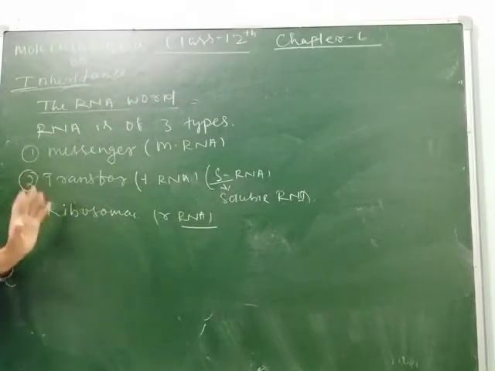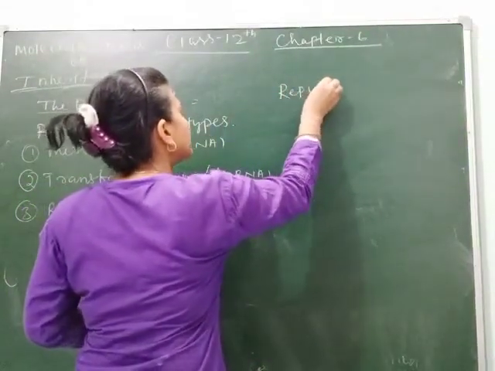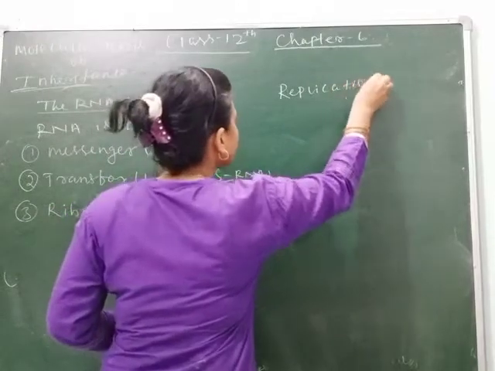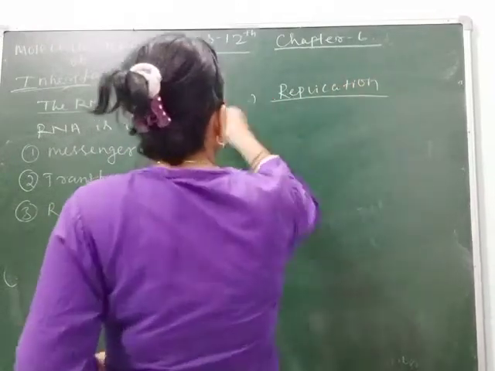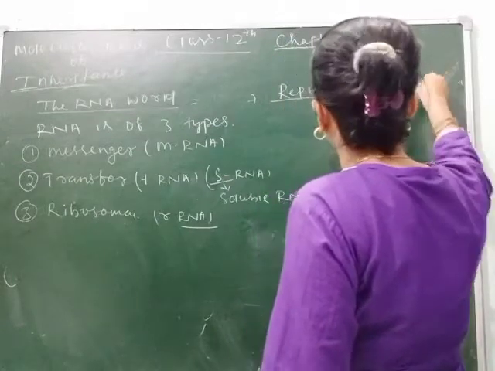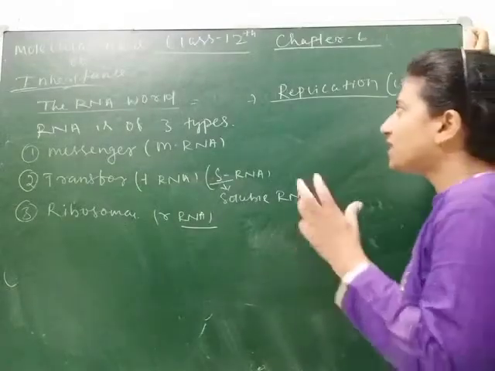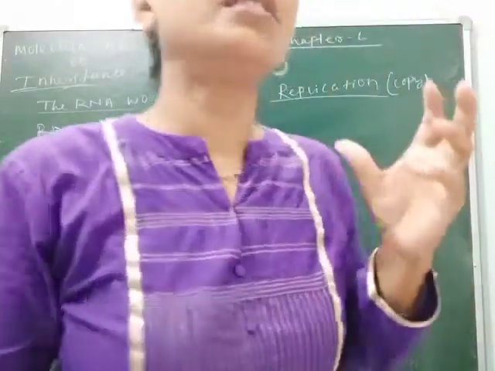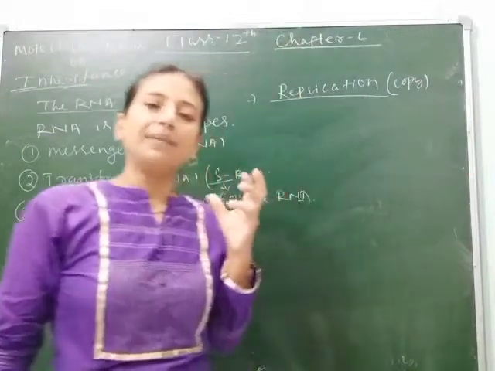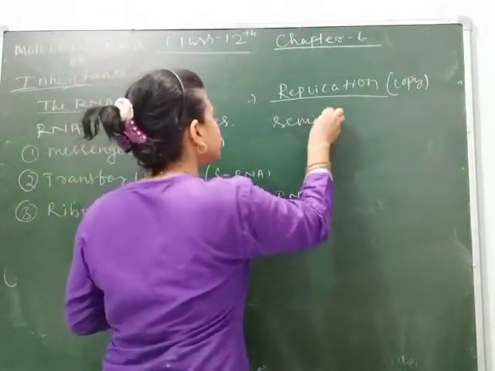Next we will study about replication. You know what is replication? Replication means forming copy. Replica or replication means forming copy. How DNA forms its replica? DNA forms its replica in a semi-conservative way. Means replication of DNA occurs semi-conservatively.